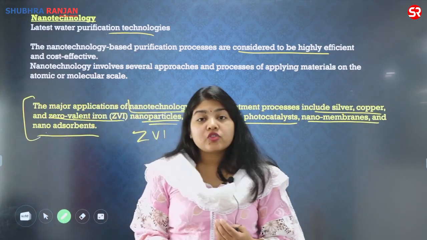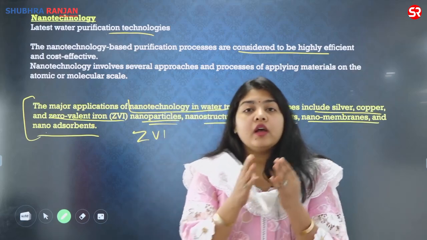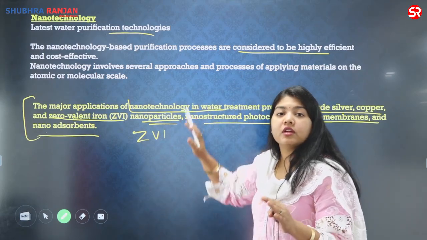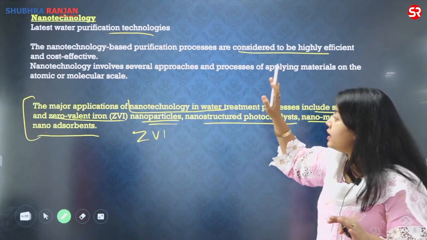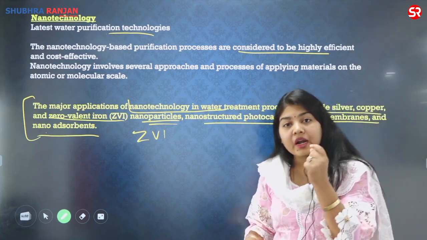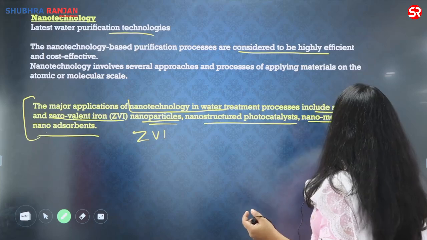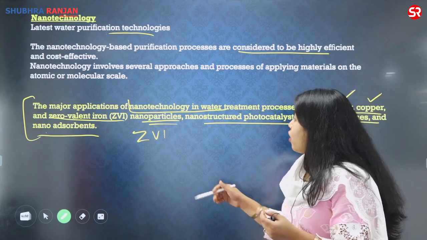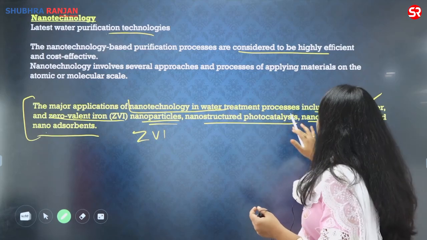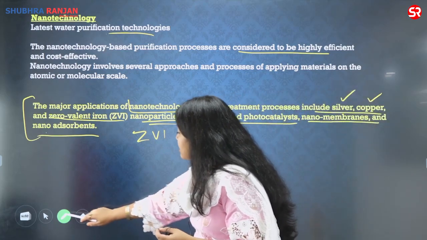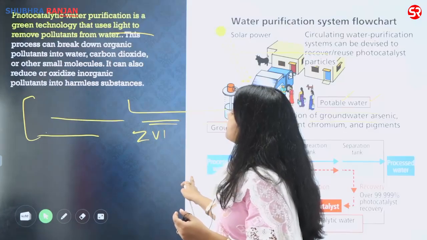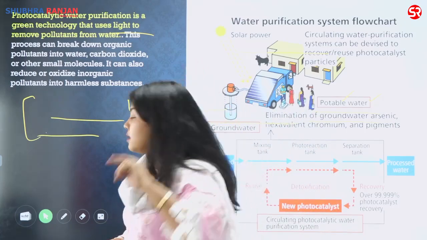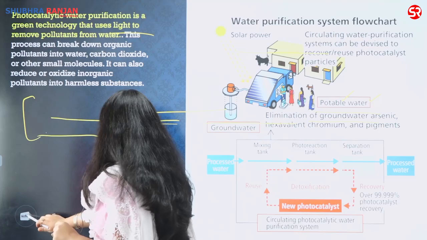So since the question is the use of technology for making the fresh water available, you can use nanotechnology. In the nanotechnology, by using nanoparticles, nanomaterial, including the silver, copper, and zero valent iron, along with the nanostructured photocatalyst. Now, what are photocatalysts? The photocatalytic water purification is the second type of technology which you can write.